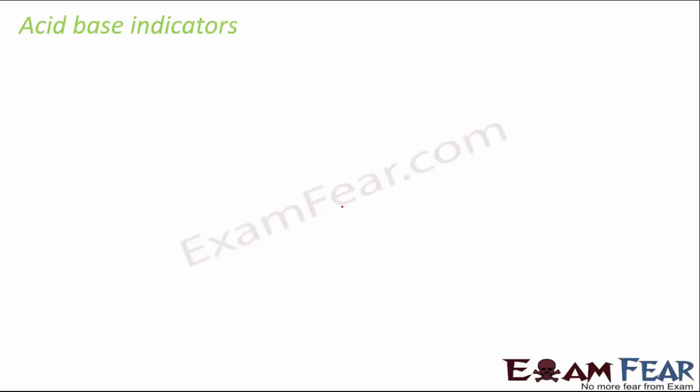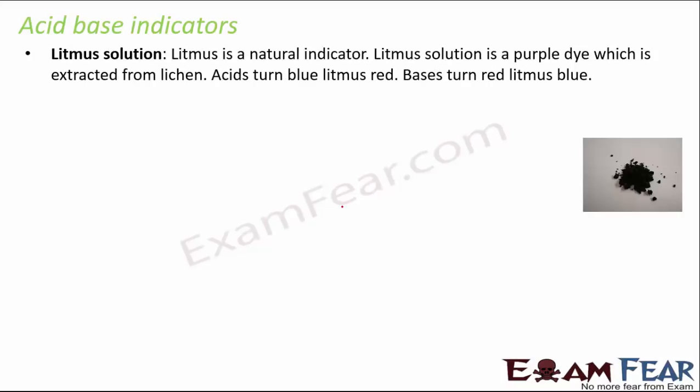Okay. Next is acid-base indicators. Now, it is always a challenge to find out whether a substance is acidic or basic in nature, and that is where indicators are useful. Litmus solution is a famous acid-base indicator. It is a purple dye which is extracted from lichen. Acids turn the blue litmus red, whereas the bases turn the red litmus blue. It is a very famous test to find out whether a particular substance is acidic or basic.